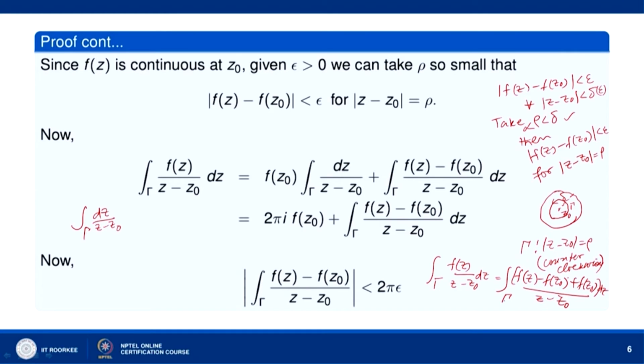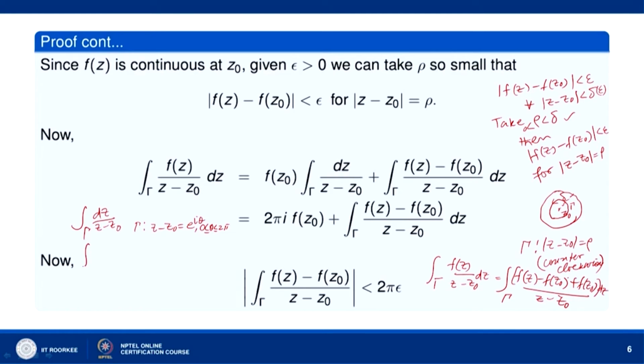So, gamma is mod of z minus z naught equal to rho. We can write gamma in the parametric form z minus z naught equal to rho e to the power i theta, where 0 is less than or equal to theta less than or equal to 2 pi.